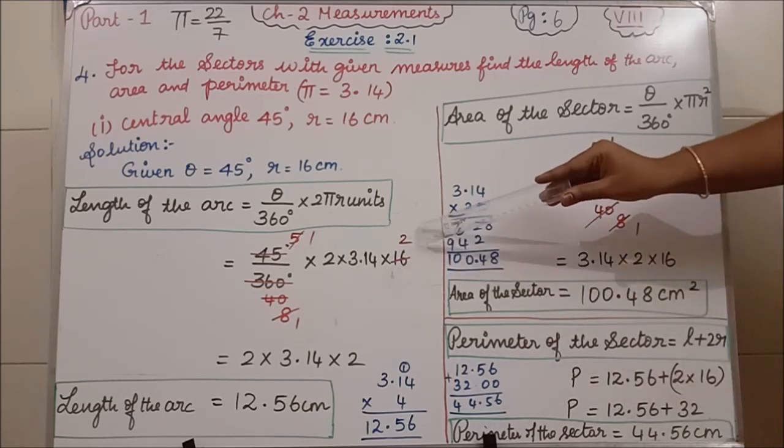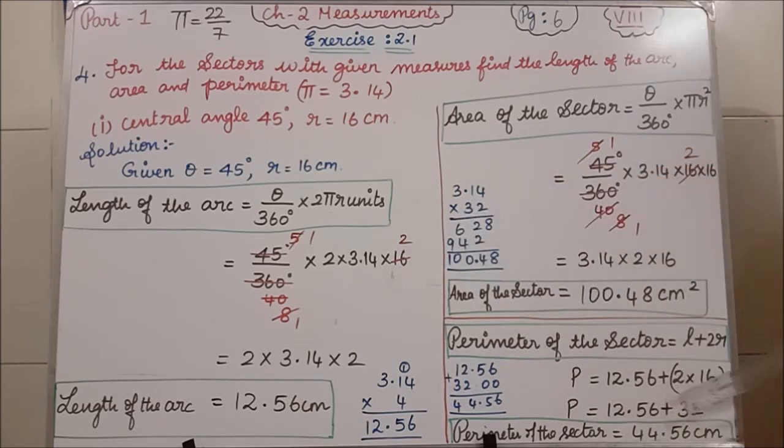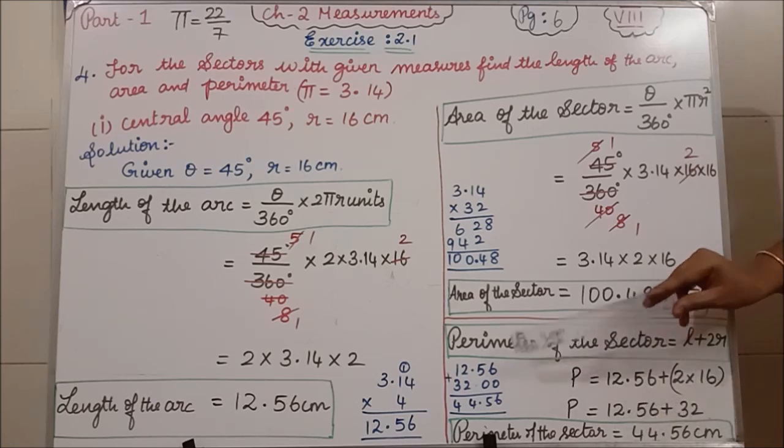The length of the arc is 12.56. We have got the value, isn't it? Plus 2 into r. The r value is 16, so 2 into 16 is 32. So 12.56 plus 32. I have done the addition here. Students, don't write the calculation here.